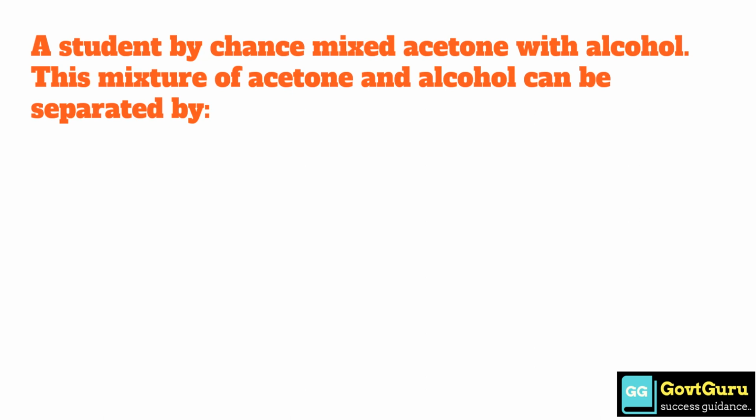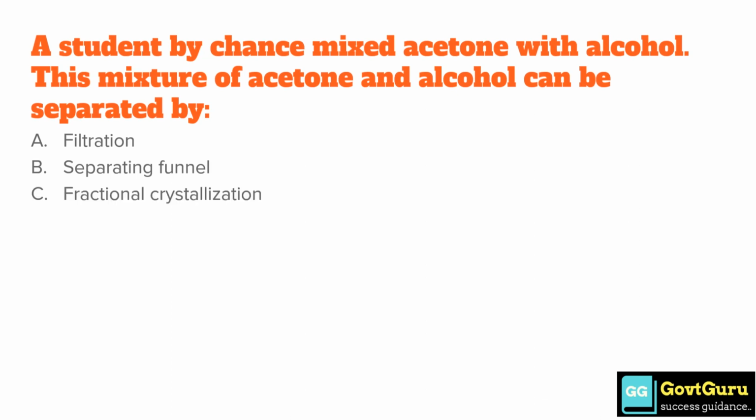A student by chance mixed acetone with alcohol. This mixture of acetone and alcohol can be separated by option A, filtration. Option B, separating funnel. Option C, fractional crystallization. Option D, fractional distillation. Answer is option D, fractional distillation.